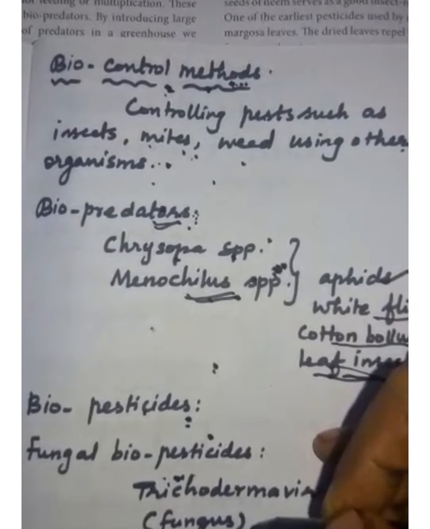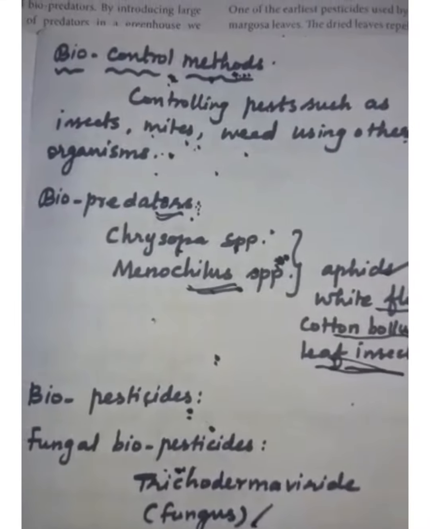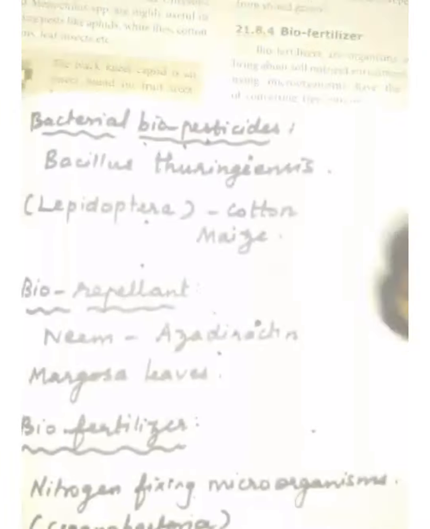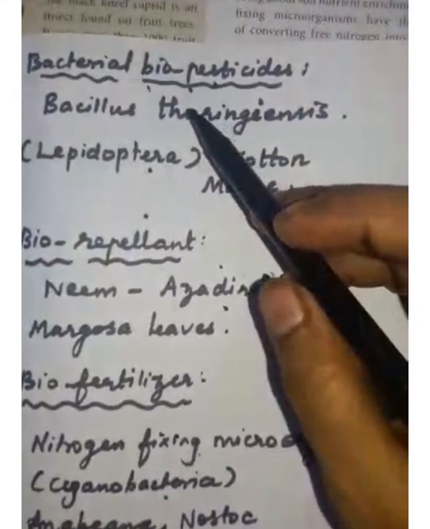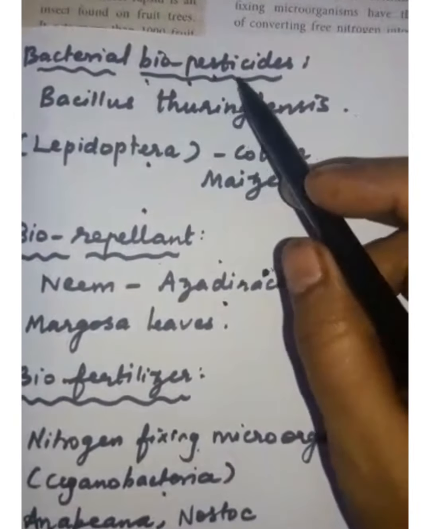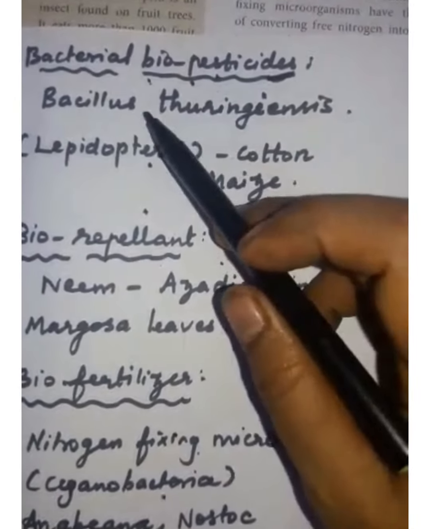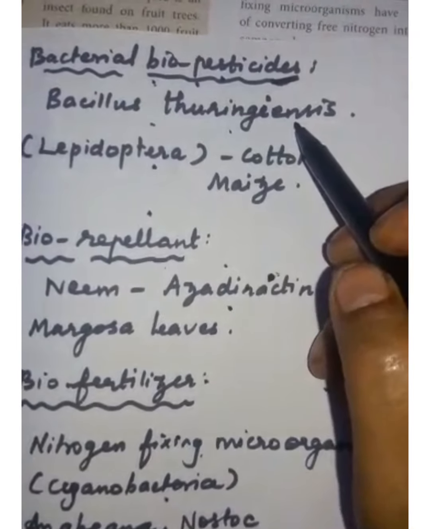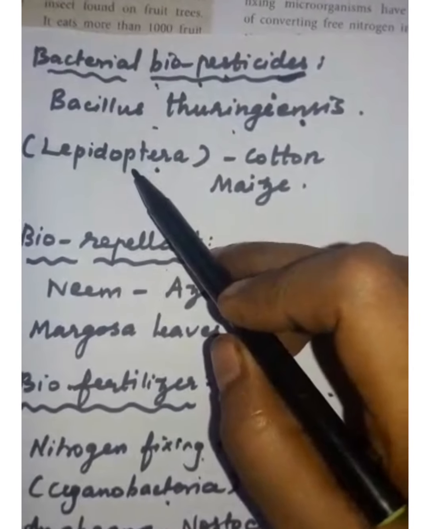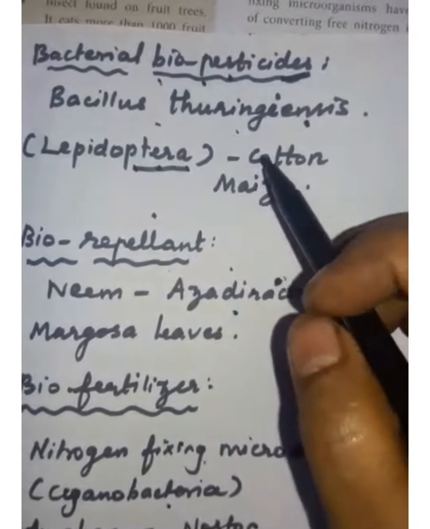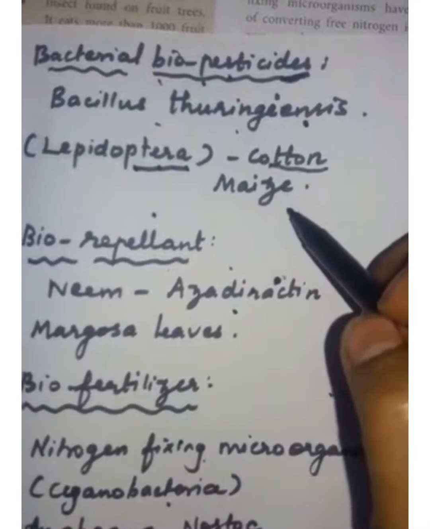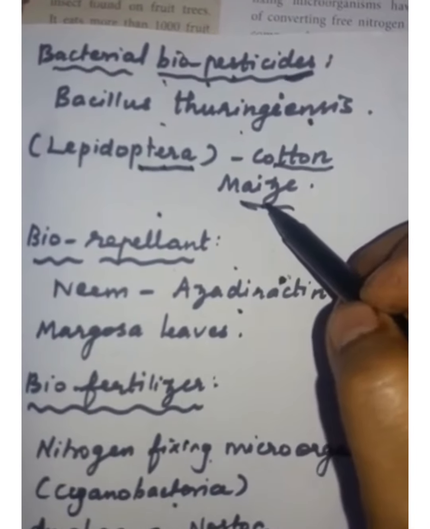It is used to control the various diseases in the crops. Next, some bacteria are also used as biopesticides. The bacteria Bacillus thuringiensis controls the pest in cotton and maize plants. It controls Lepidoptera that attack the cotton and maize plants.